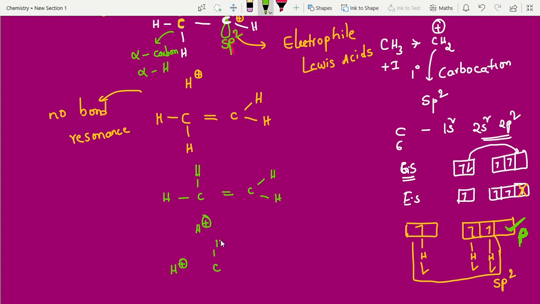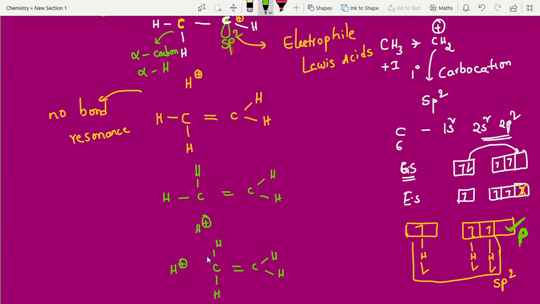Clear? It is a very important point for competitive exams. Easy tricks also we have, students, don't worry. Like this. Okay, in a theory examination we have to explain. Now this hydrogen is giving, this hydrogen also giving, this hydrogen also giving. Finally, how many alpha hydrogens are there? That many hyperconjugation structures we are getting. So hyperconjugation structures are directly proportional to alpha hydrogens. If hyperconjugation structures are more, it is more stable.